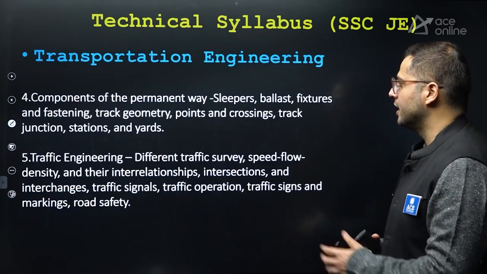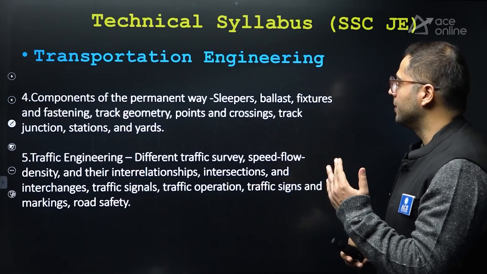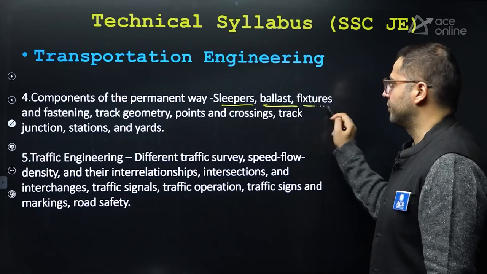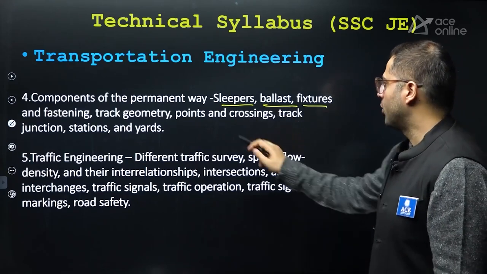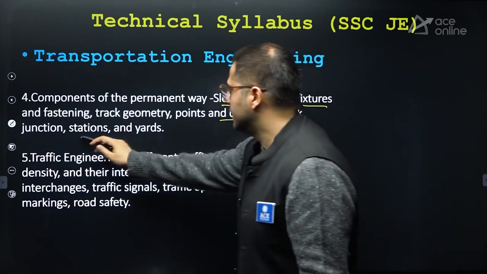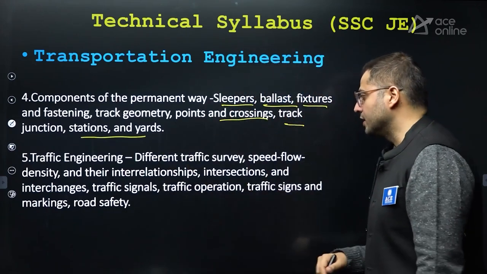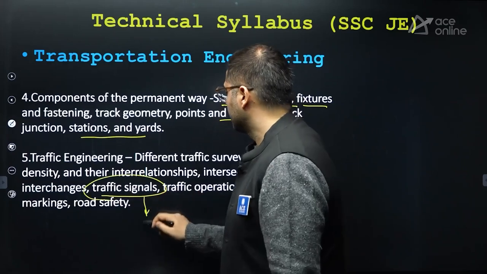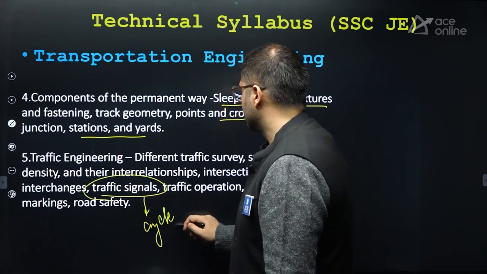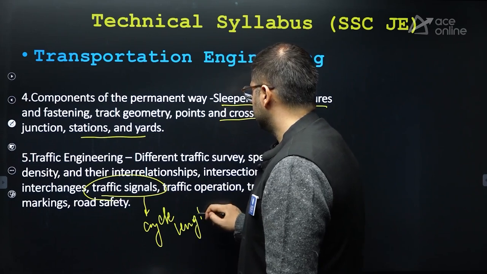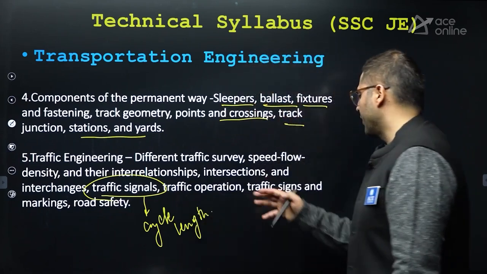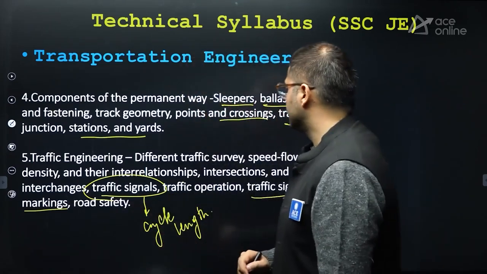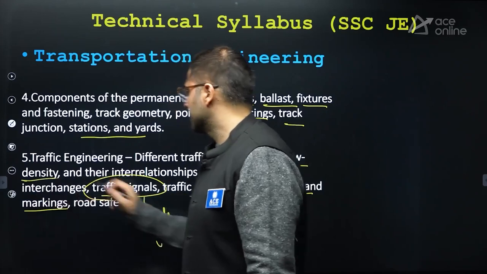After this, transportation engineering, the components of permanent way. This is for railway engineering: sleepers, ballast, fixtures, fastenings, track geometry, points and crossings, track junctions, stations and yards. And after this, traffic engineering, traffic signal, cycle length. How to calculate cycle length from the Webster formula specifically, right? After that, traffic operation, traffic signs, again traffic signs and markings, they are important. Questions are asked. Speed flow density curve, it is important, right?